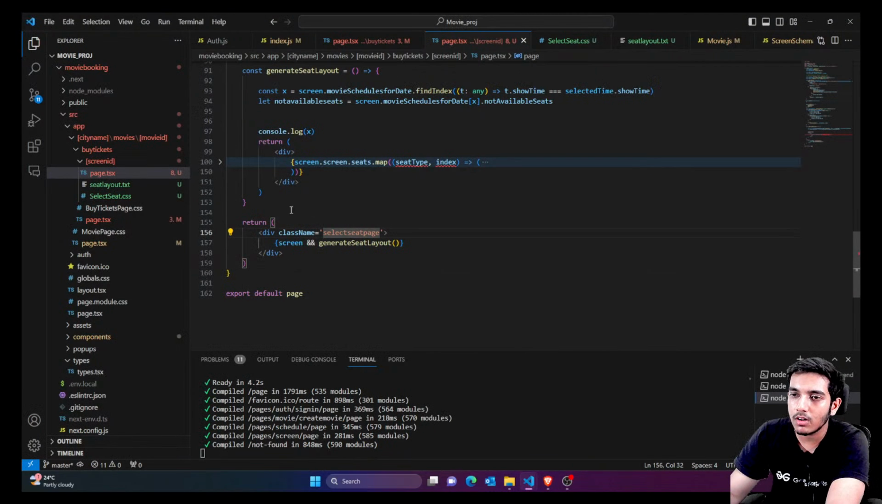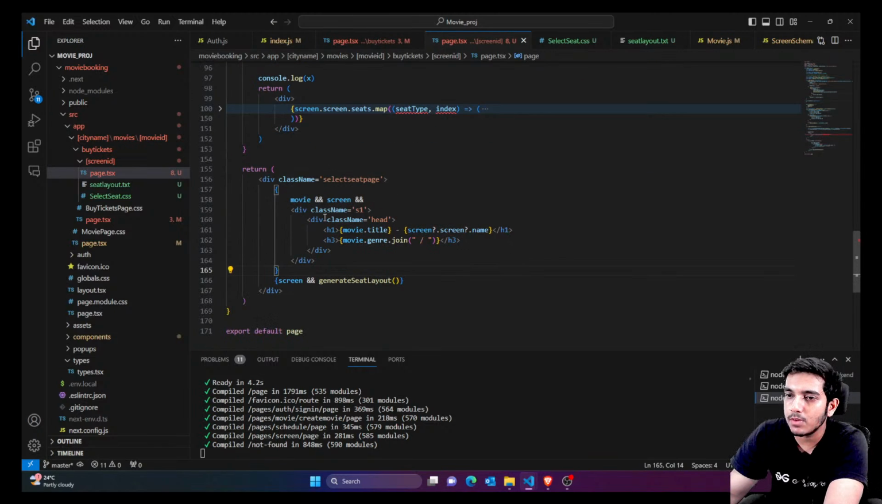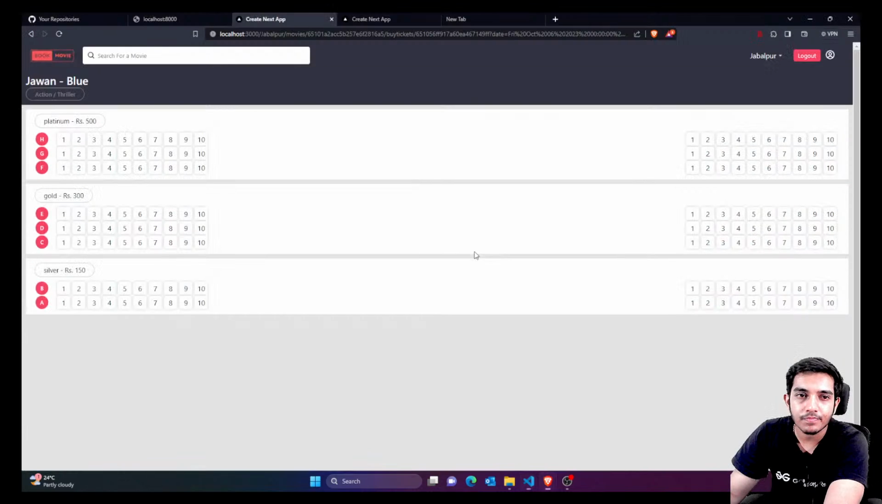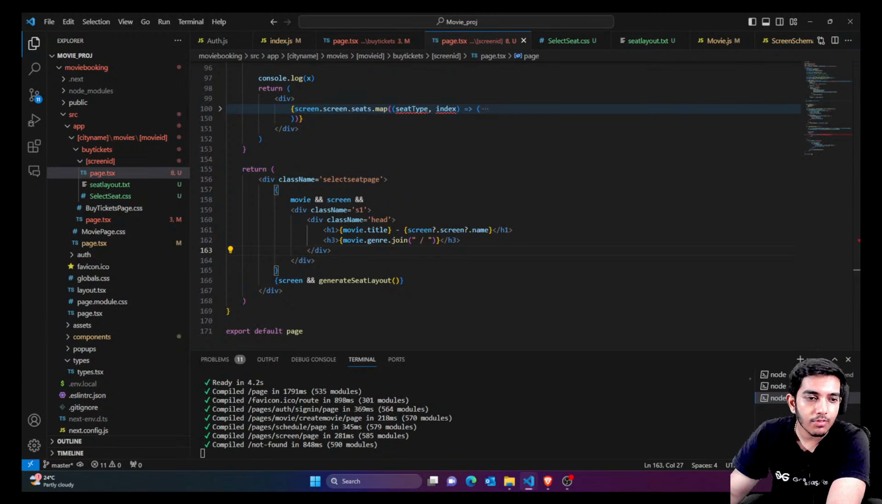Now let's talk about the other components. At the top we were already showing the movie title, genre, and stuff like that. So at the top I'm simply saying, if I have the movie on the screen, just show the title, screen name, and genre. So at the top you are seeing the movie as well as the theater as well as the genre. Now after this we want to show the time also.